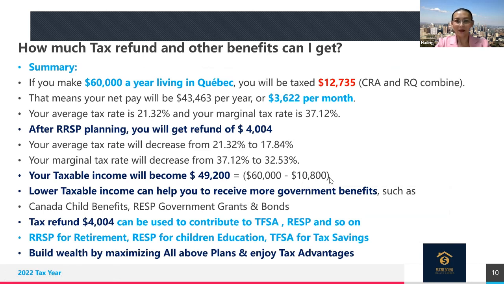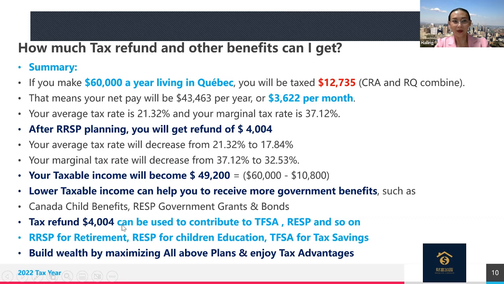Also, when they file income tax, they will bring this 10,800 receipt to the accountant, and the accountant will help you to deduct your taxable income from 60,000 to 49,000. So the taxable income is reduced, the tax rate is reduced. The combined effect is that we help the person to save 4,000 in income tax for this year.